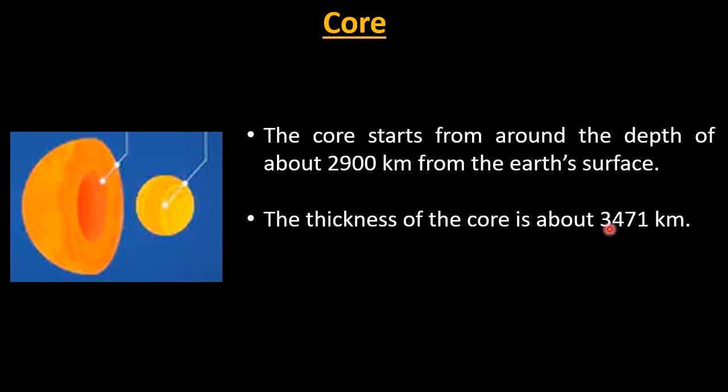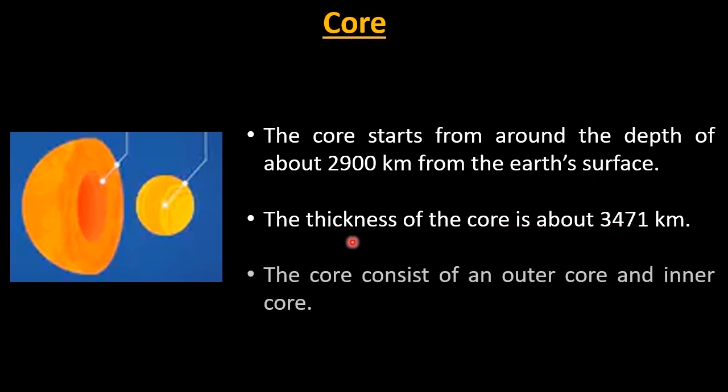core is about 3471 kilometers. So the depth is around 2900 kilometers from the Earth's surface, and thickness is around 3471 kilometers. The core consists of an outer core and the inner core. So this part over here is the outer core, and this is the inner core.